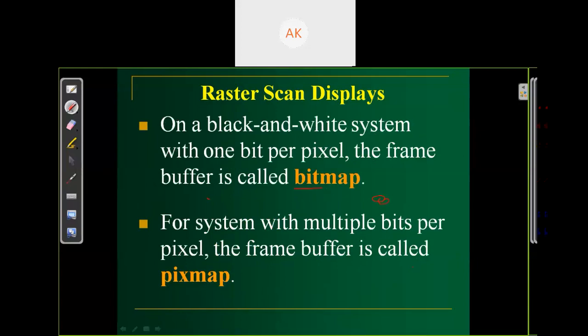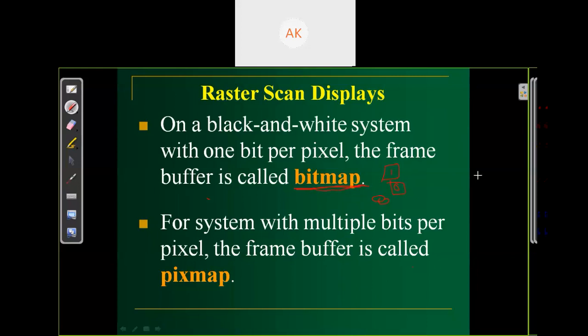Very important. Bitmap. Bitmap image means there are only 2 values, 0 or 1. Means only one bit is required per pixel. Each pixel requires only 1 bit, 1 or 0 only. This kind of image or picture is called a bitmap.